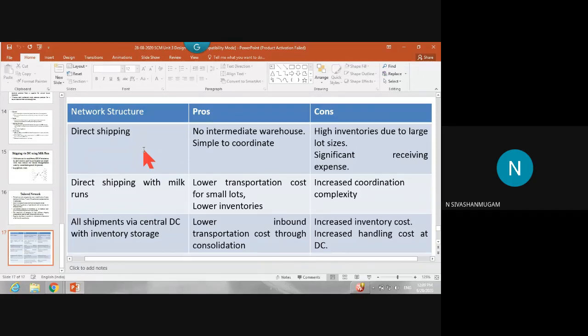Then direct shipping with milk run, develop some example for it. Okay, so direct shipping with milk run, just consider each and every example. You can consider the supermarket, Zomato, taxi, Ola taxi service. You can consider the different networks, Amazon.